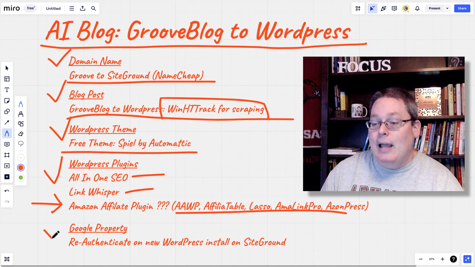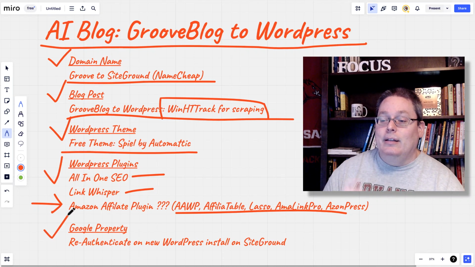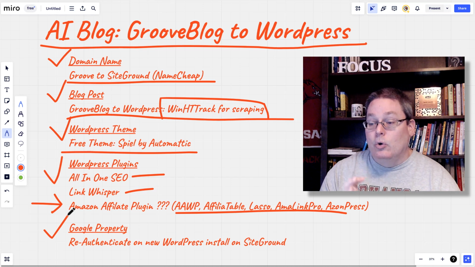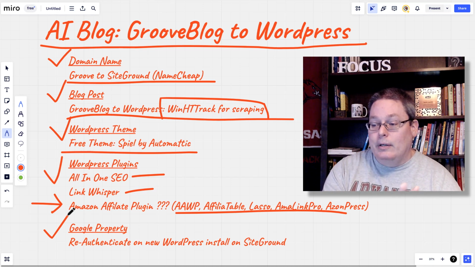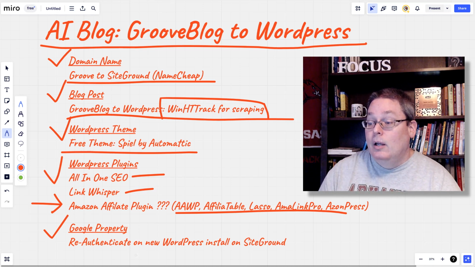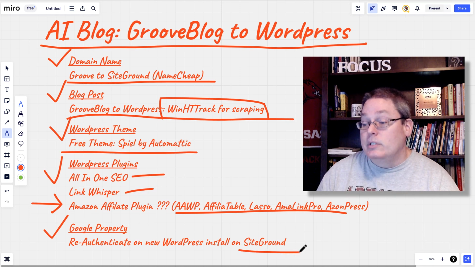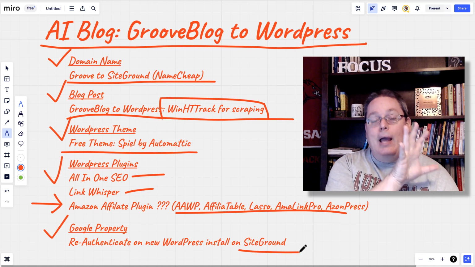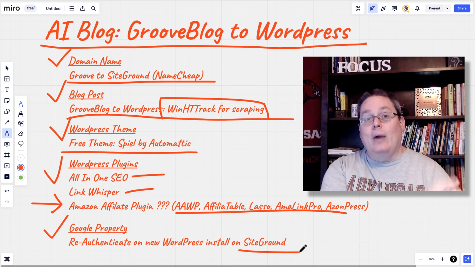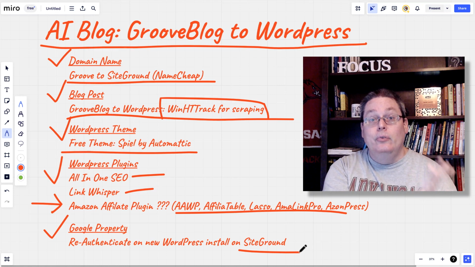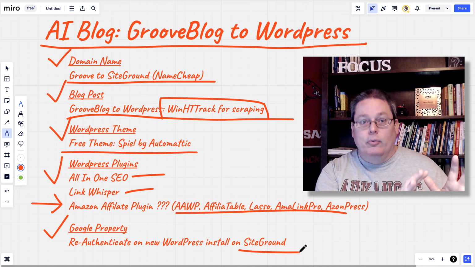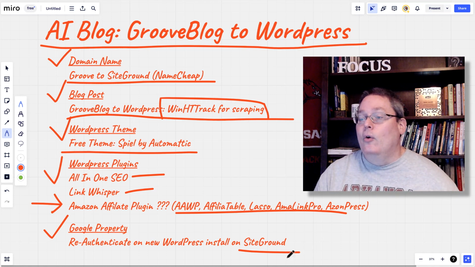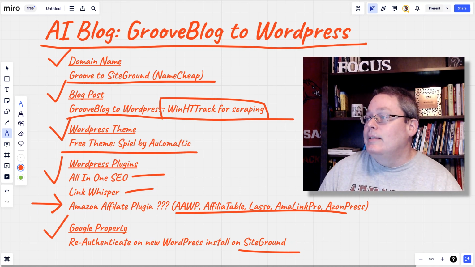Then next, the other thing that I have on my list is to make sure that the Google property moves over. So I'll need to set that up on the WordPress, because I'm going to be installing that on SiteGround, which is the hosting I use. So I'll need to move all that information over when I move it from Groove, because right now the blog sits on Groove, on a Groove property, or on my blog hosting over on Groove, and I'll need to be moving that over. So those are all the things that we'll be covering and taking a look at.